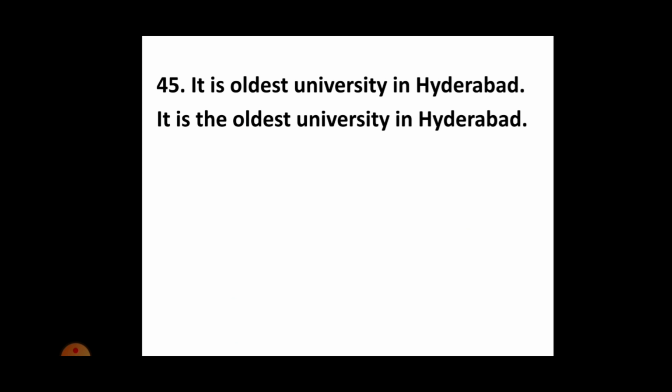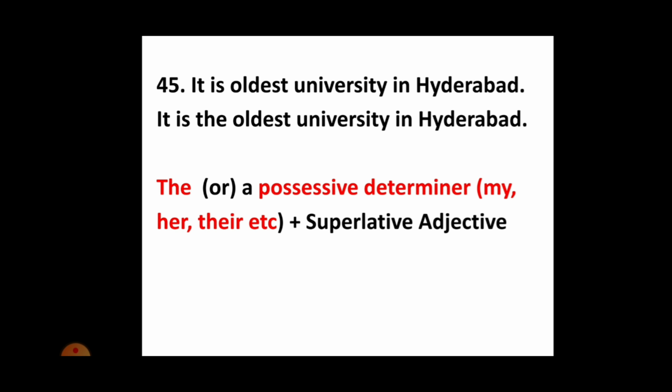Fine. The next one. Yeah, it is oldest university in Hyderabad. It's a wrong statement, and the correct expression is, it is the oldest university in Hyderabad. Remember, before a superlative adjective, we normally use the or a possessive determiner. So what are possessive determiners? My, her, his, their, your. These are all possessive determiners. So before superlative degrees, we should use either the or possessive determiners.